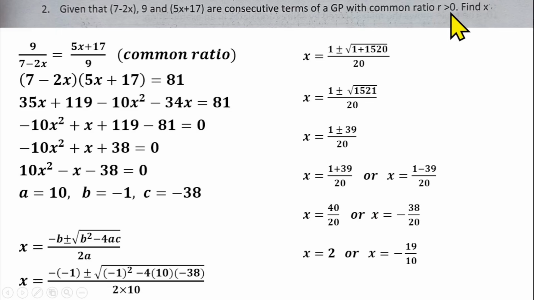But they said that our common ratio must be greater than 0. So that means s is going to be 2 in this case. So we should make our answer to be 2 for this question number 2.